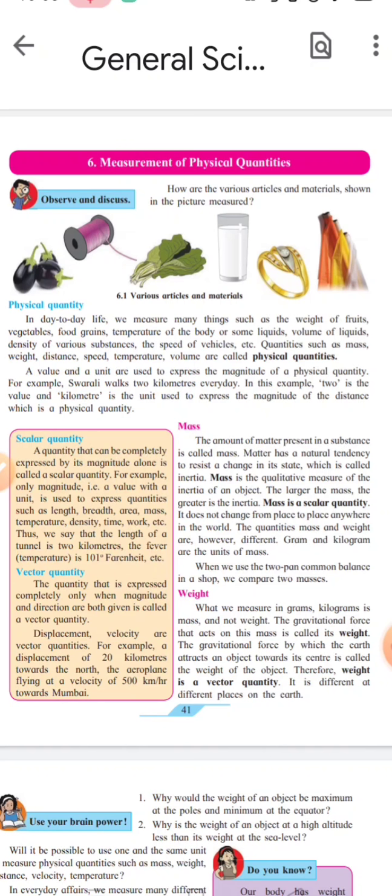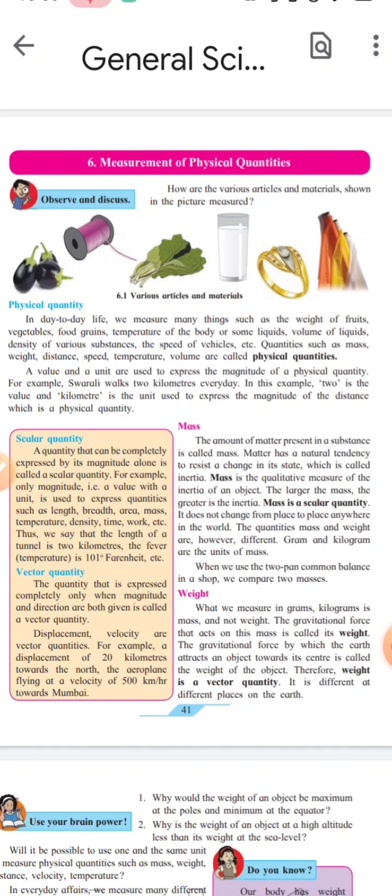So let's understand concept mass and weight. What is mass and what is weight? Are mass and weight same concept, same words, or they are different from each other? Let's understand. The amount of matter present in a substance is called mass. And what is matter? Anything which occupies space and has mass is called matter.